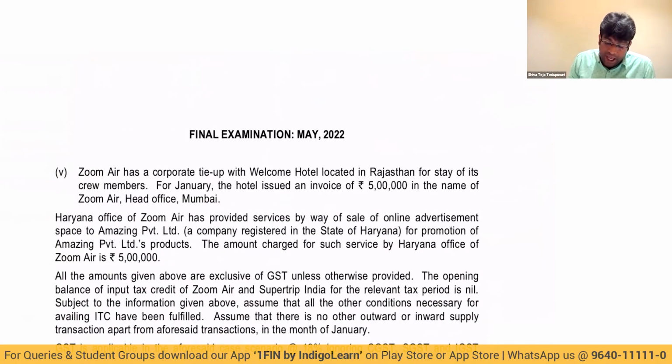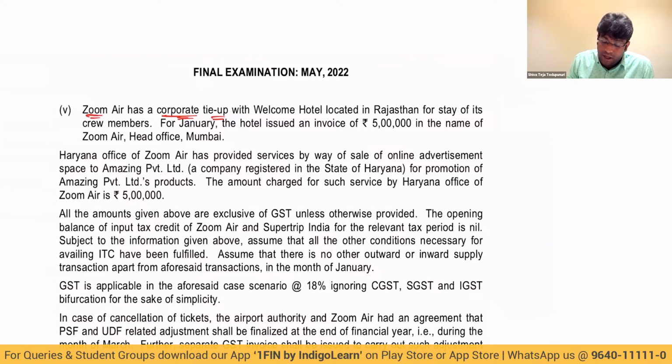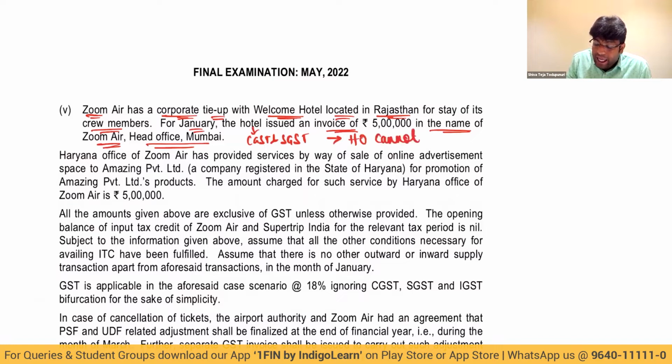Zoom Air has a corporate tie-up with Welcome Hotel located in Rajasthan for the stay of its crew members. For the January month, the hotel issued an invoice of 5 lakhs in the name of Zoom Air head office, Mumbai. So obviously, my dear friends, the hotel will charge CGST and SGST, and the head office cannot claim input tax credit because the head office is registered in Maharashtra.